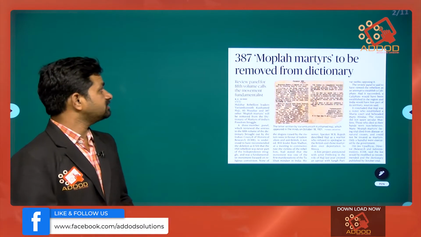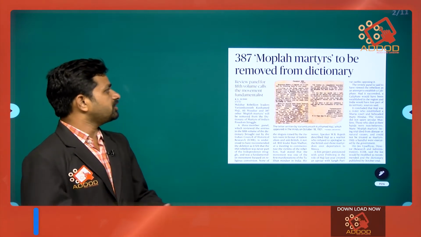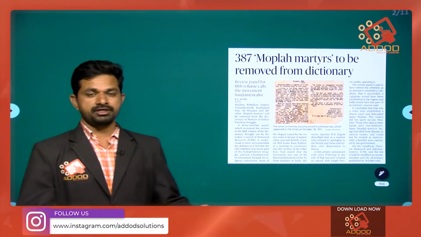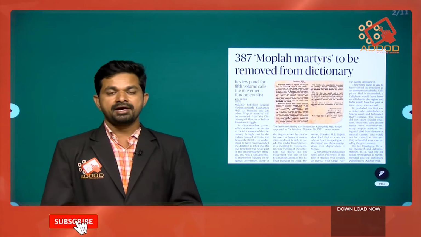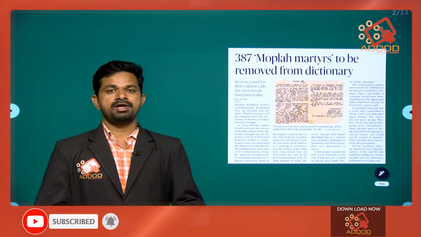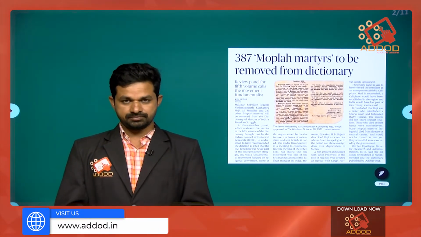The first article is 387 Mopla martyrs to be removed from the dictionary. What dictionary, who will be taking care of the dictionary, who is this Mopla, and what is the Mopla Rebellion? Mopla Rebellion is a rebellion against the landlords.